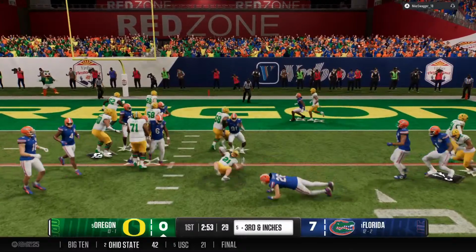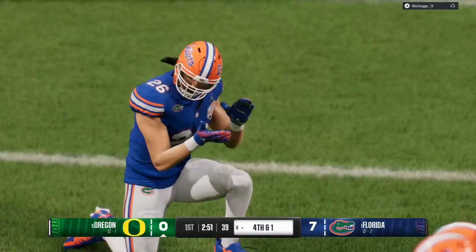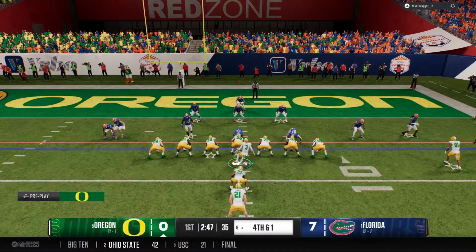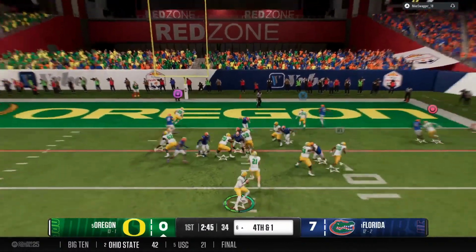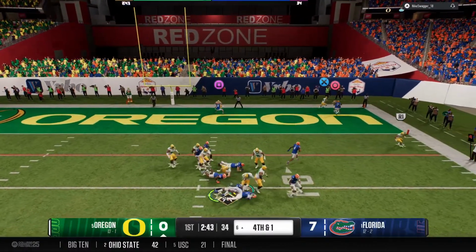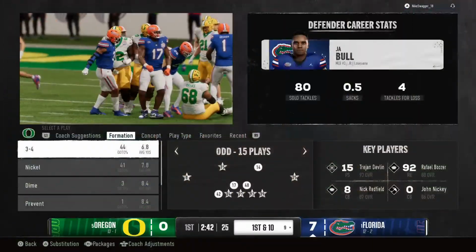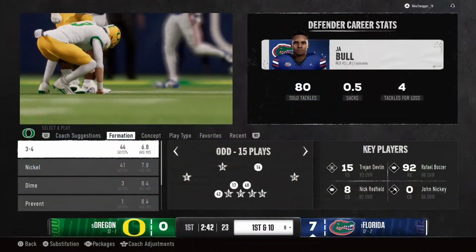On third and short, they hand the ball off. They'll stop him behind the line for a loss of 1. The Ducks will hustle to the line to crank the tempo. Needs a completion here on fourth down. And he's brought down. A sack will end this drive. Huge play here by the defense.